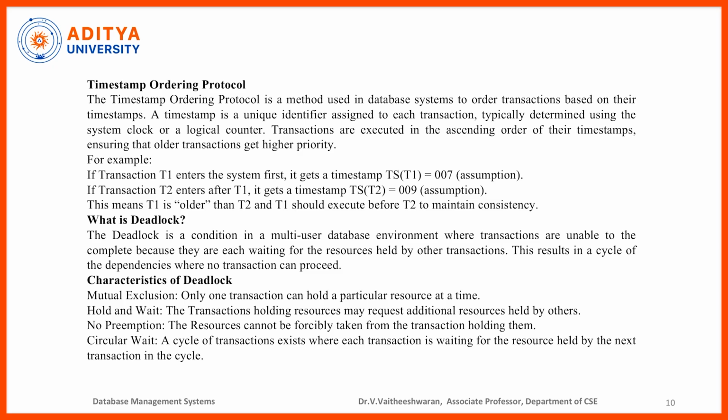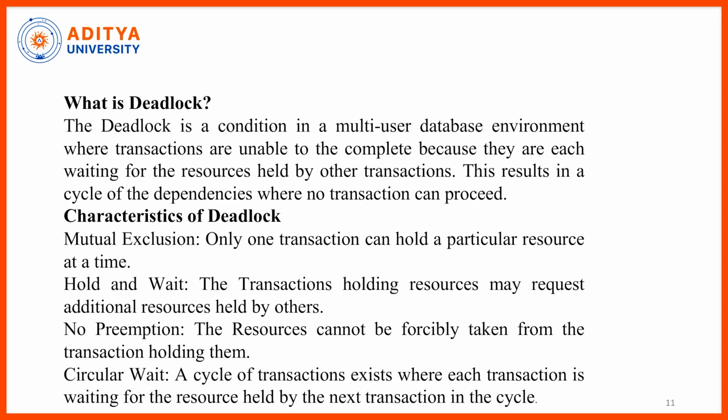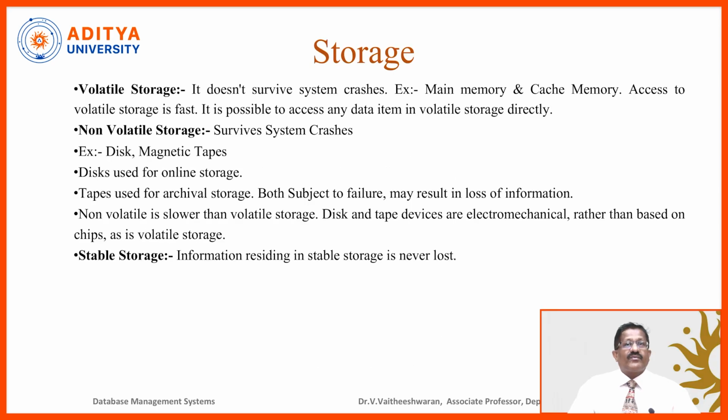Once again I am telling you, first one is mutual exclusion, second one is hold and wait, third one is no preemption, fourth one is circular wait. These are all the various characteristics of deadlock. So deadlock characteristics are very important. To avoid deadlock, for prevention, we are going to use the various types of facilities available in the database management system.